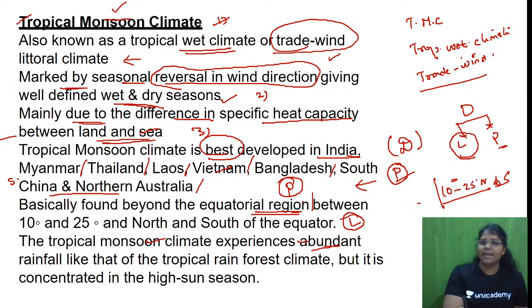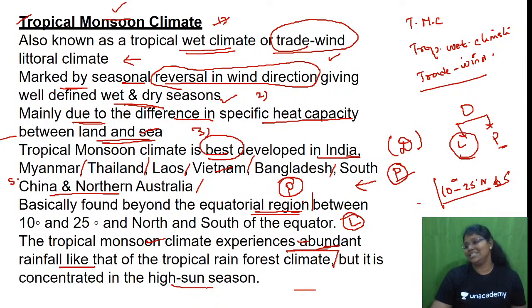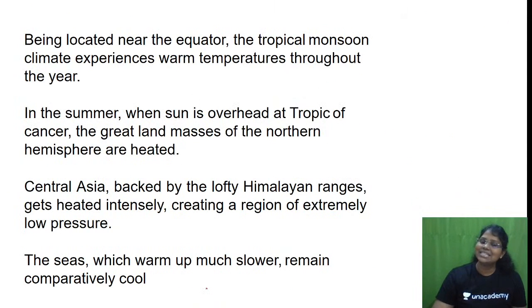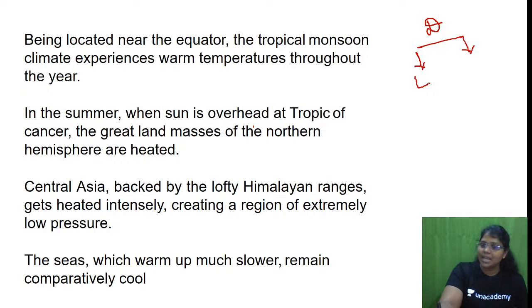Tropical monsoon climate experiences abundant rainfall like that of tropical rainforest climate, but it is concentrated in the high sun season. Is this clear till now? Please let me know. So I think now distribution is clear. Under distribution, what is the latitudinal extent and which are the places? Latitudinal extent is 10 to 25 degree north and south of equator.